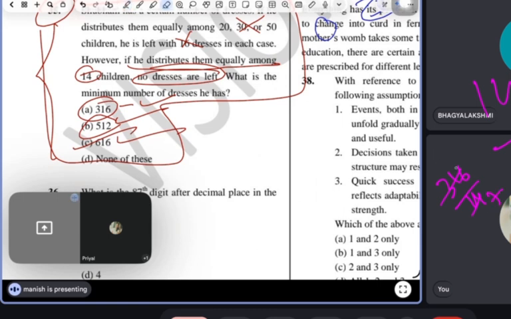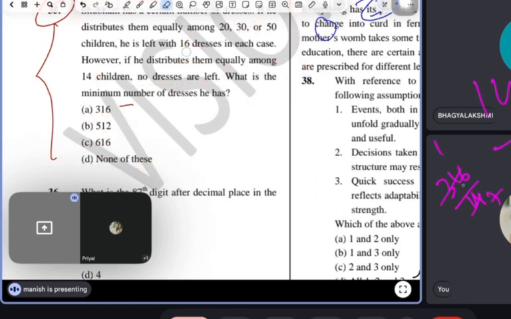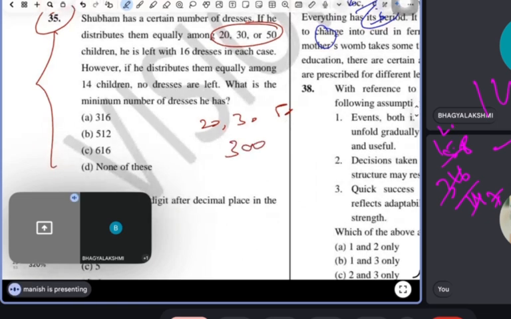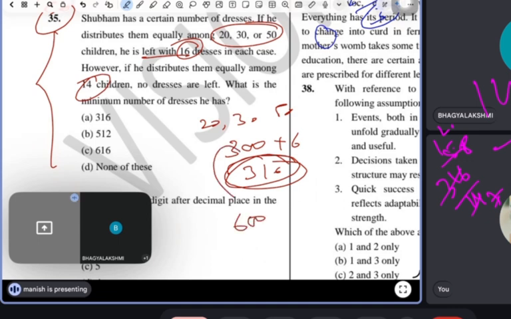But okay, now I will tell you the traditional method, guys, what you follow. Listen now. You have to take the LCM of these numbers, 20, 30 and 50. This will be something around 300. 300 will be the LCM. Now, guys, you add 16 because 16 is left. So 316. But this number is not completely divided by 14. So now what do you do? You double 300. So this will be 600. Now add 16. So now this is divided by 14. This is the answer. So this is your traditional method.